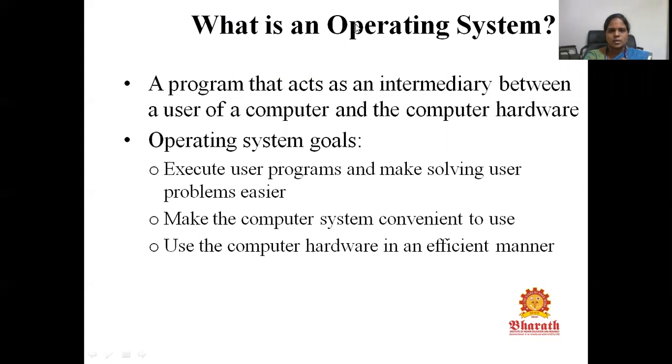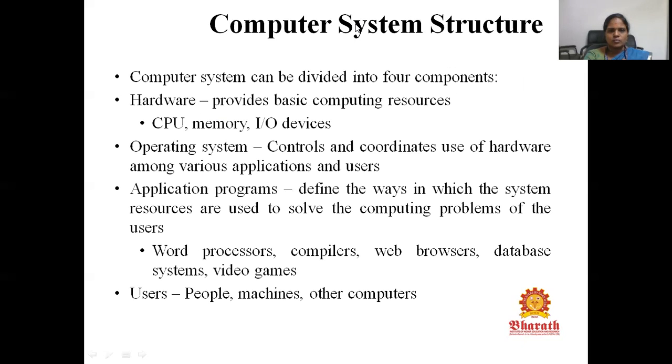First, we should know what is meant by operating system. Operating system is a program that acts as an intermediate between the user of the computer and the hardware of the computer. The main goals of the operating systems are it should execute the user program and make solving the user program easier. It should make the computer system convenient for the user to use. It should use the computer hardware in an efficient manner.